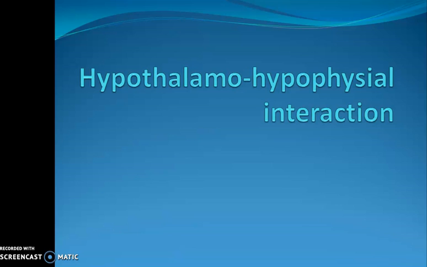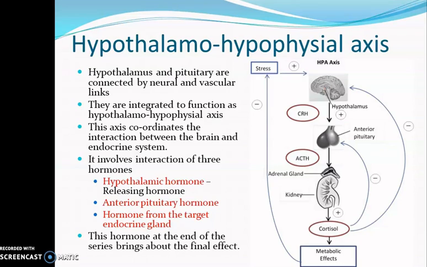I have told that the endocrine system is comprised of various endocrine glands and their hormones, and all the activities or the secretions of all these endocrine glands are controlled by a hypothalamo-hypophyseal axis. The interaction between the hypothalamus and the hypophysis and the target endocrine glands is what regulates the secretion of hormones. That is, this slide is about the hypothalamo-hypophyseal axis.